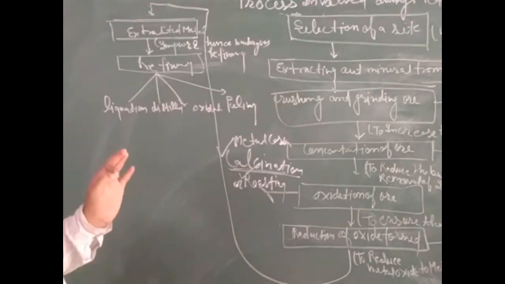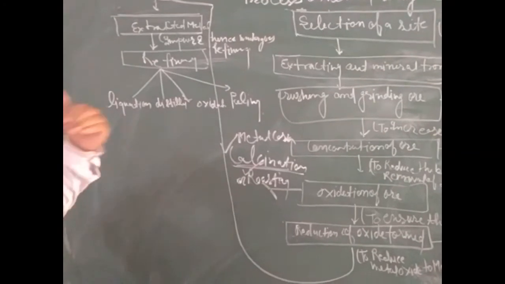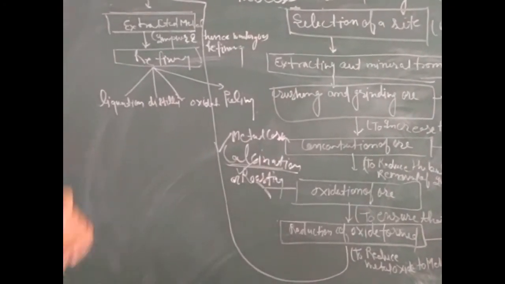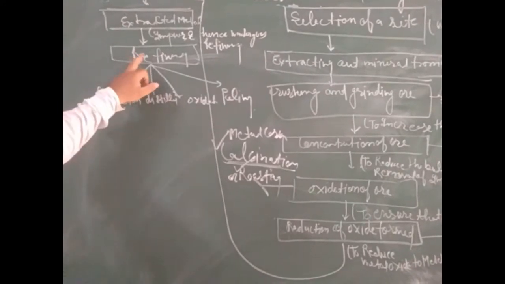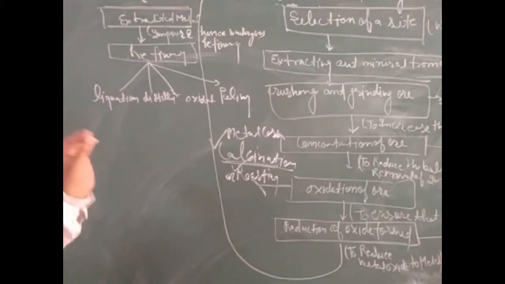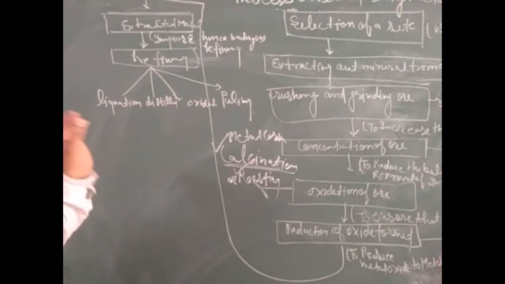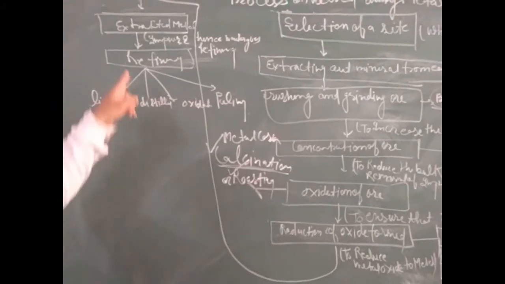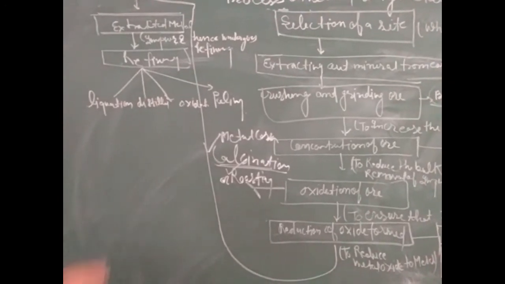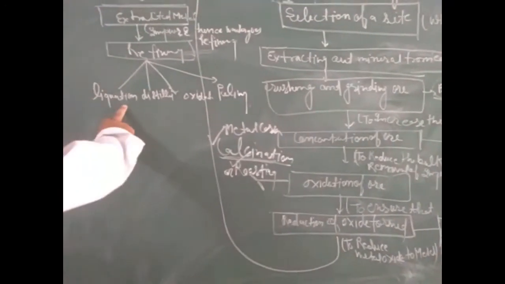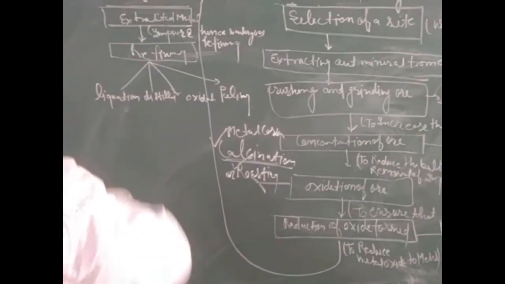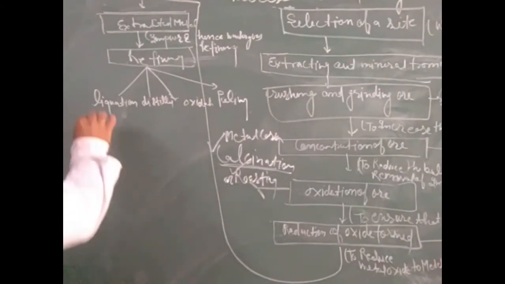To remove such type of impurities, we will have to follow the next step, that is called refining. Refining is the process of extracting minute impurities present along with the metal. For carrying out this process, we will follow different steps for refining. First process is called liquefaction. Liquefaction is the process that is done on the basis of melting point.